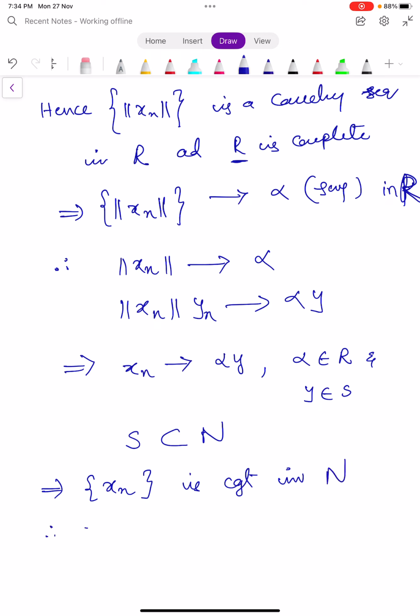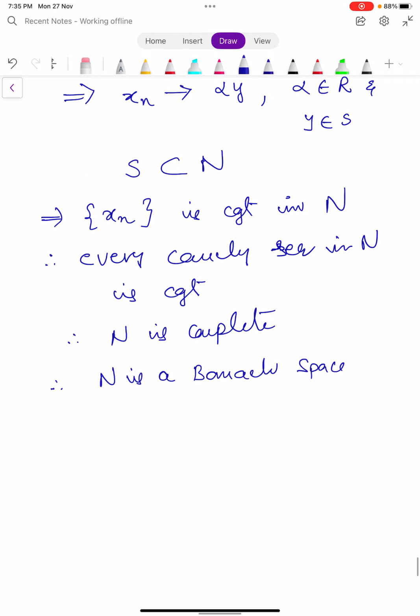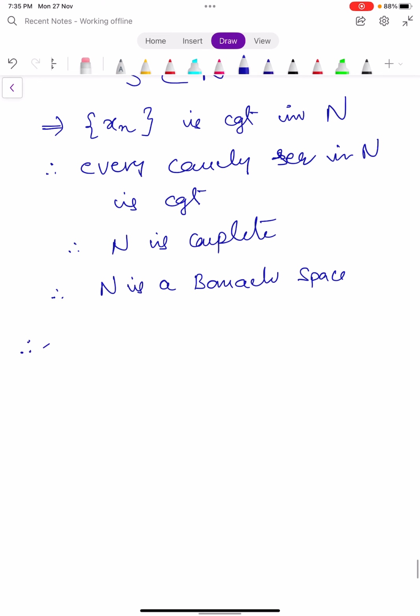So this shows us every Cauchy sequence in capital N is convergent. Therefore, capital N is complete. Therefore, capital N is a Banach space. This completes the proof of our theorem. Hence, we conclude that capital N is a Banach space.